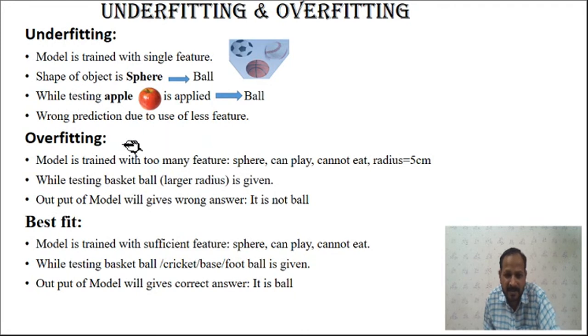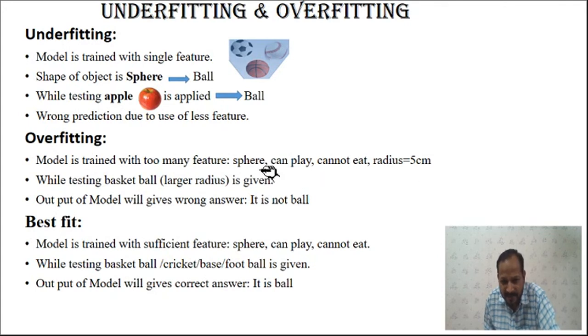In case of overfitting, in the same model I will train with a larger number of parameters. I will increase the number of parameters along with the sphere. I will use other features or parameters. Any object having the shape of a sphere, it is the ball. If we can play with that object, it is a ball. If we cannot eat that object, then it will be the ball. And if the radius of that object is 5 centimeters, then it will be the ball.